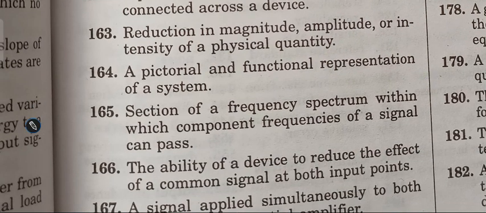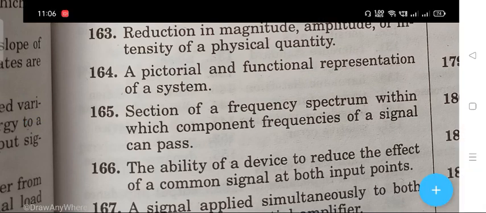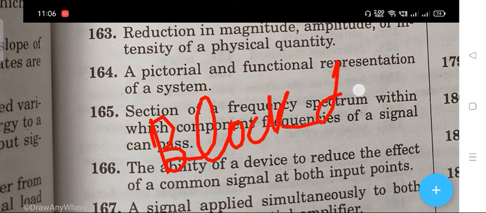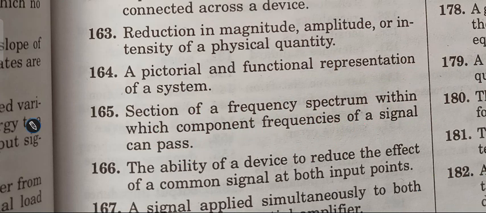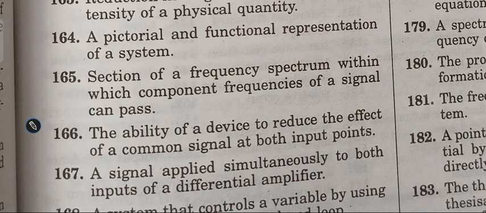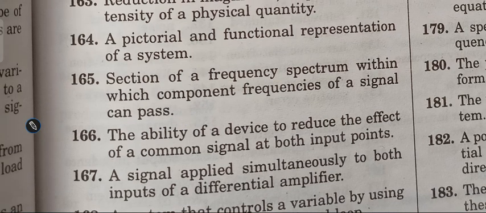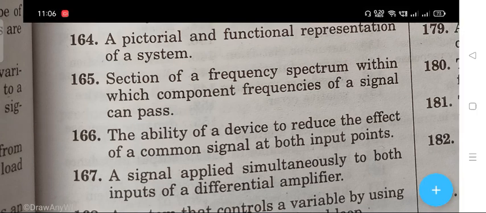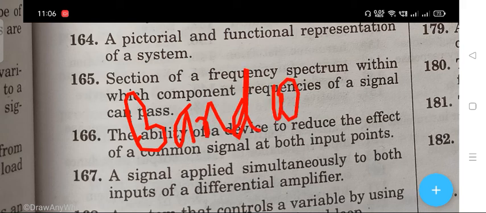Question 164 says that a pictorial and functional representation of a system. The right answer is block diagram. Next question, question 165: section of a frequency spectrum within which component frequency of a signal can pass. The right answer is bandwidth.